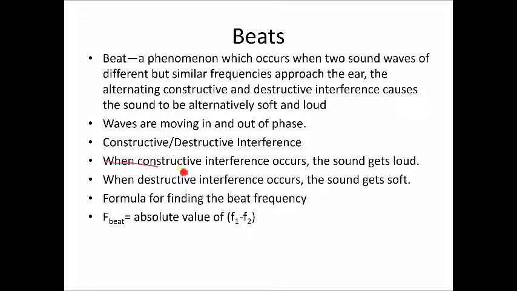When constructive interference occurs, the sound gets loud. When destructive interference occurs, the sound gets soft. The formula for finding the frequency of the beats is essentially to take the frequency of one of the waves, subtract the frequency of the other wave.